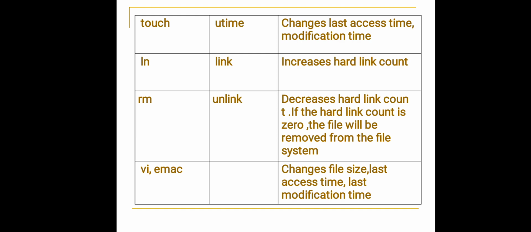Touch or utime changes the last access time and modification time. ln increases the hard link count. rm decreases the hard link count. If the hard link count is 0, the file will be removed from the file system. vi or emacs changes file size, last access time, last modification time.